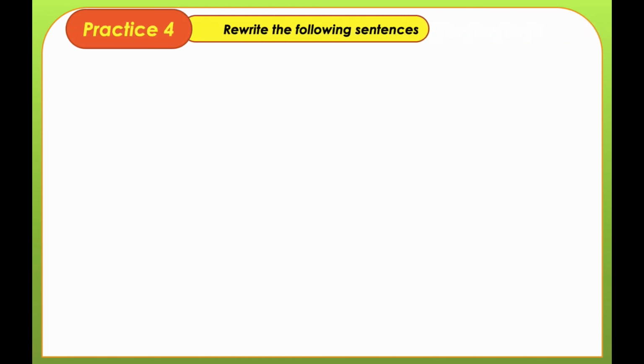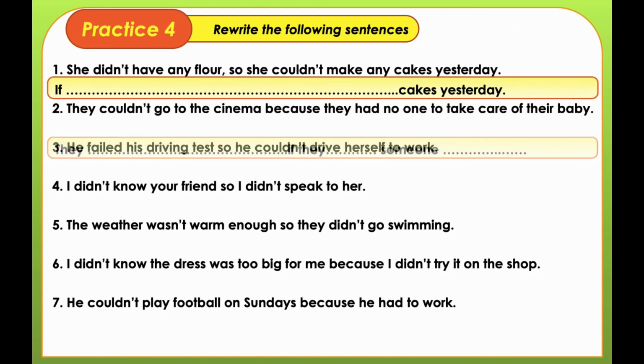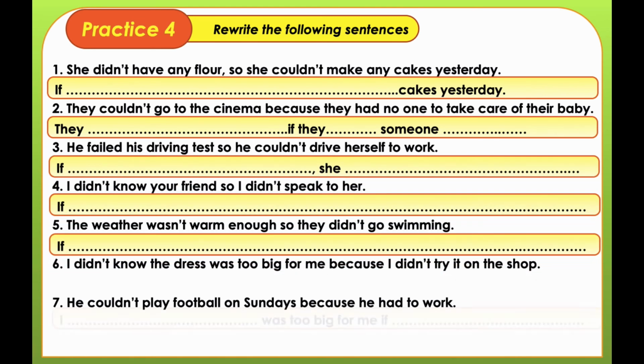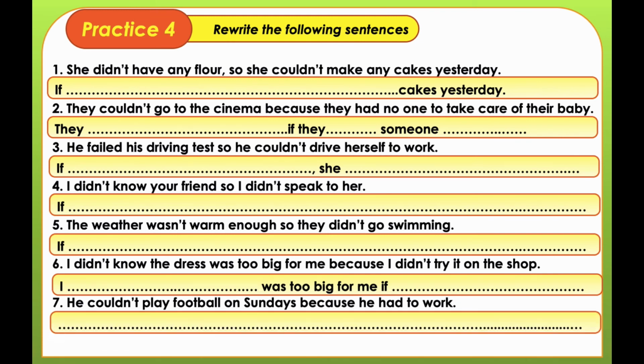This is the last part of this course. It's a new kind of exercise through which you are going to rewrite the following sentences into the given form. That means the form of the conditional type 3. First one, she didn't have any flour, so she couldn't make any cakes yesterday. That means what happened in the past cannot be changed, either in the present or in the future. So someone is making a regret. Pause the video and answer all the sentences, and play it again, please.